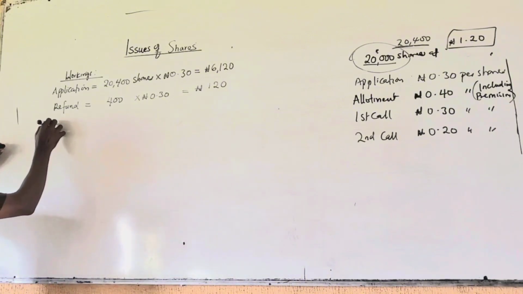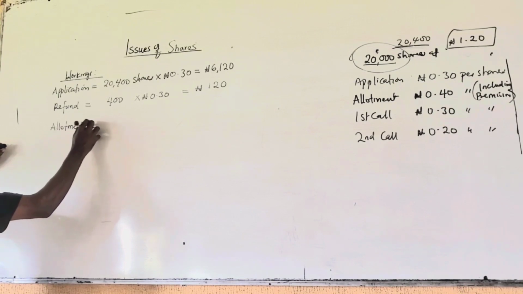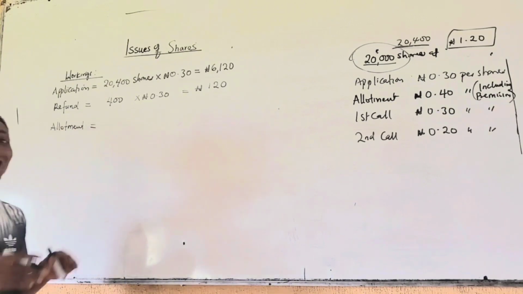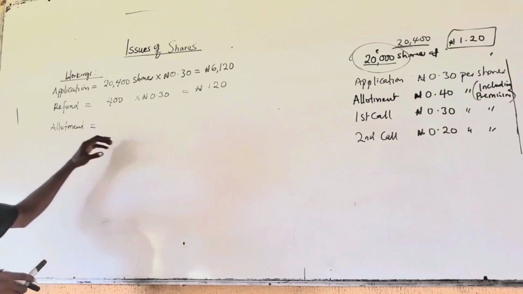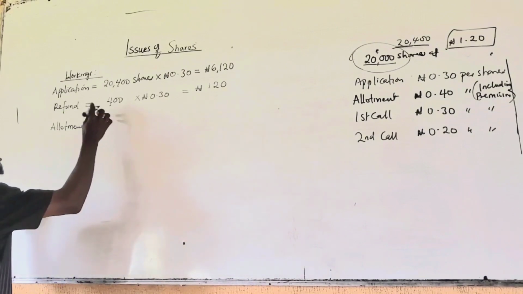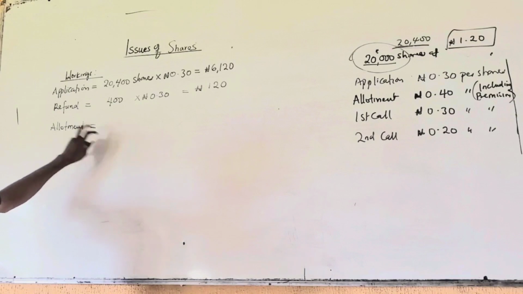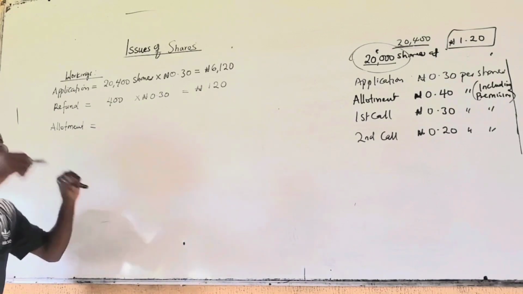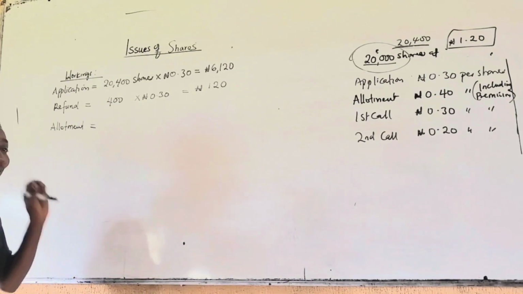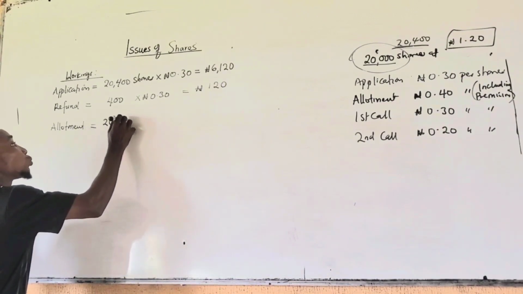Then the next is the allotment. The company cannot allot more than what they issue. So no matter what, in any question, regardless of the oversubscription, the allotment will be the issued shares the company is willing to allot, which is 20,000 shares.